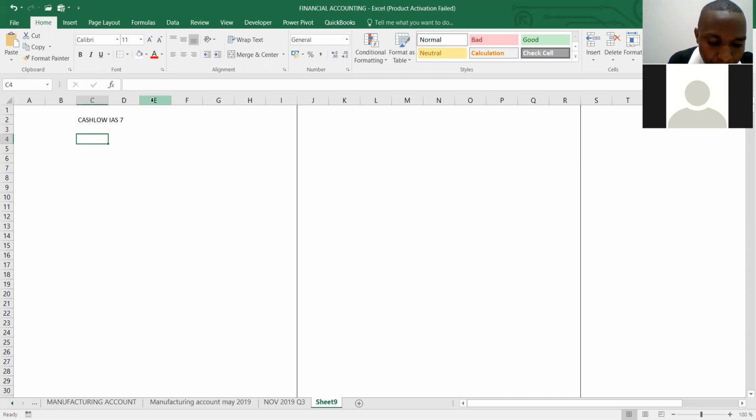2,180,000. The property, plant, and equipment in the books of Pwani Limited as of 1st January 2018 had been acquired at the cost of 7290. Then the company is to depreciate all assets at the rate of what? 10% per annum on the straight line basis from the date of purchase to the date of sales.